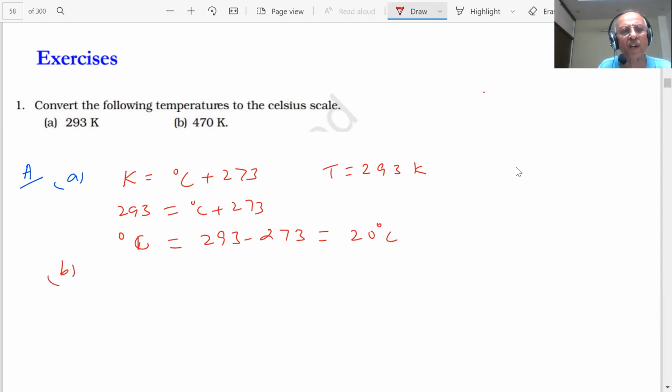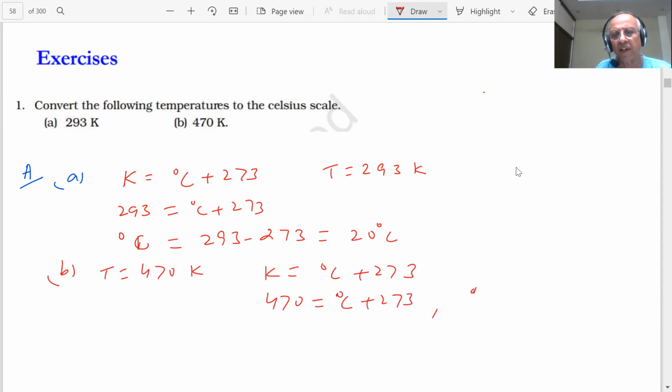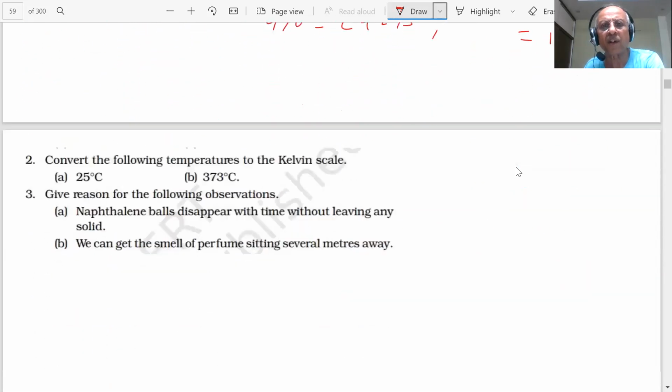What is the second answer, students? The temperature is 470 Kelvin. So what will be the answer? K is equal to degree Celsius plus 273. 470 is equal to degree Celsius plus 273. Degree Celsius is equal to 470 minus 273. What is the answer coming, students? 197 degrees Celsius. So both your answers are correct, student.